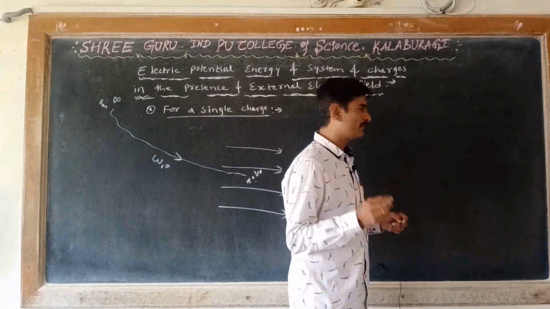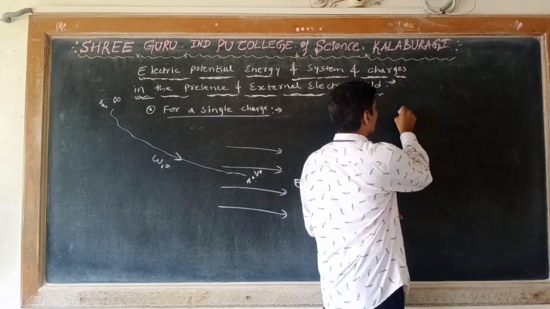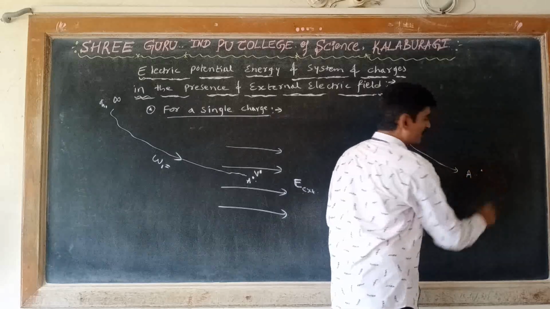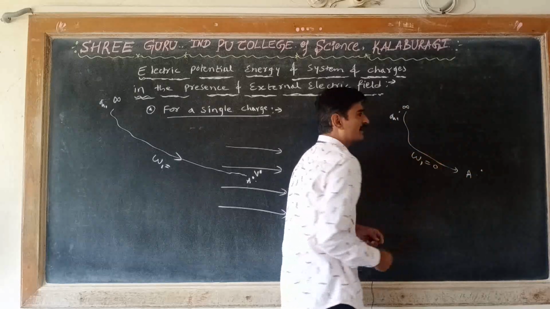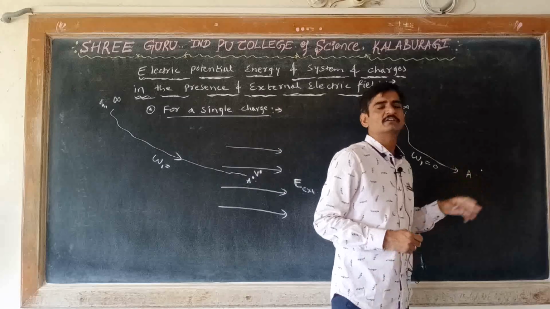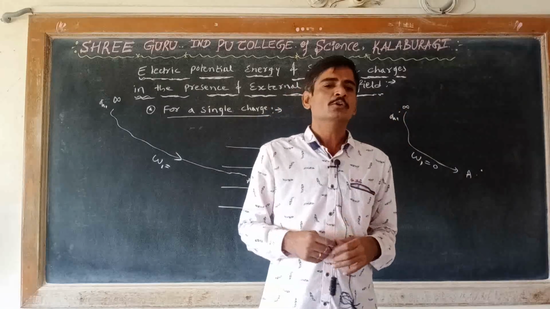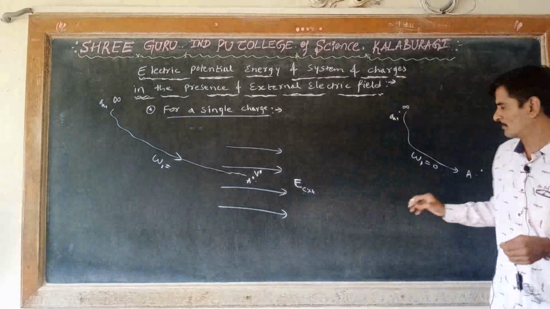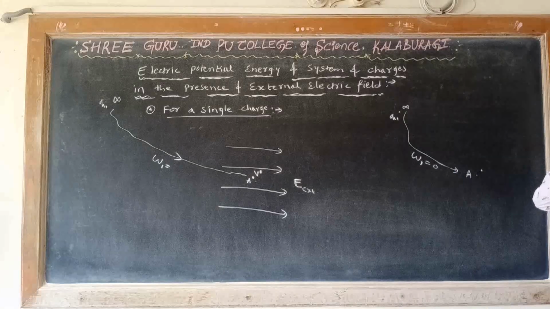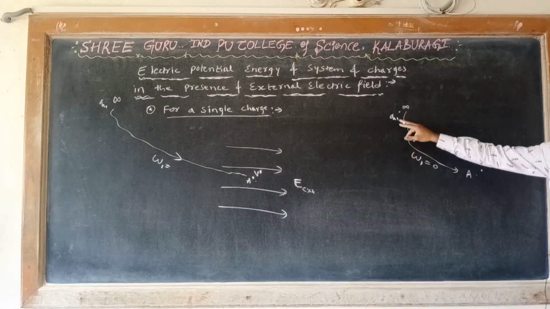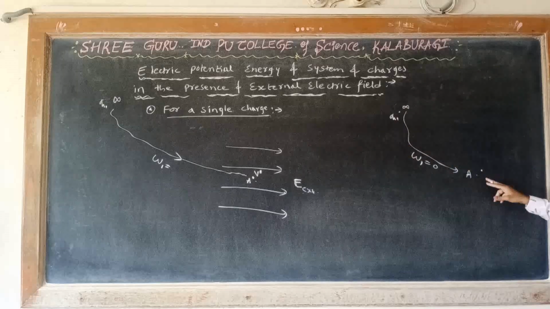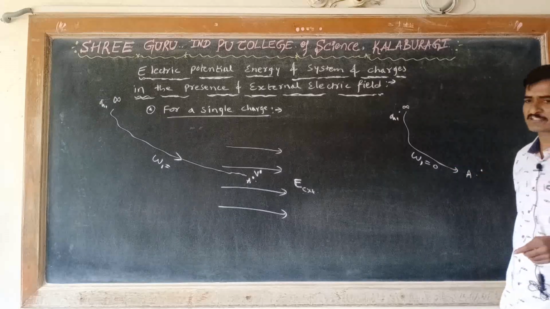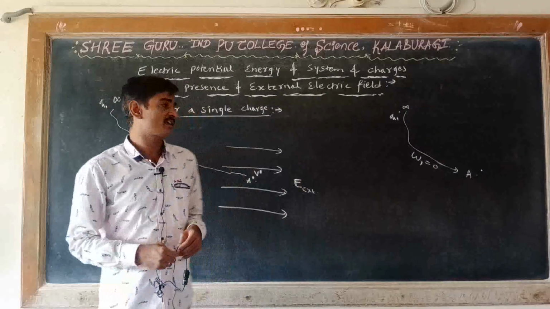Yesterday, when the charge Q1 was brought from infinity to the point A, the work done was 0, because there was no external electric field or any charges attracting or repelling the charge Q1. So the work done to bring the charge Q1 from infinity to the point A was 0. That was yesterday in the previous class, in the absence of the external electric field. Now there is an external electric field.